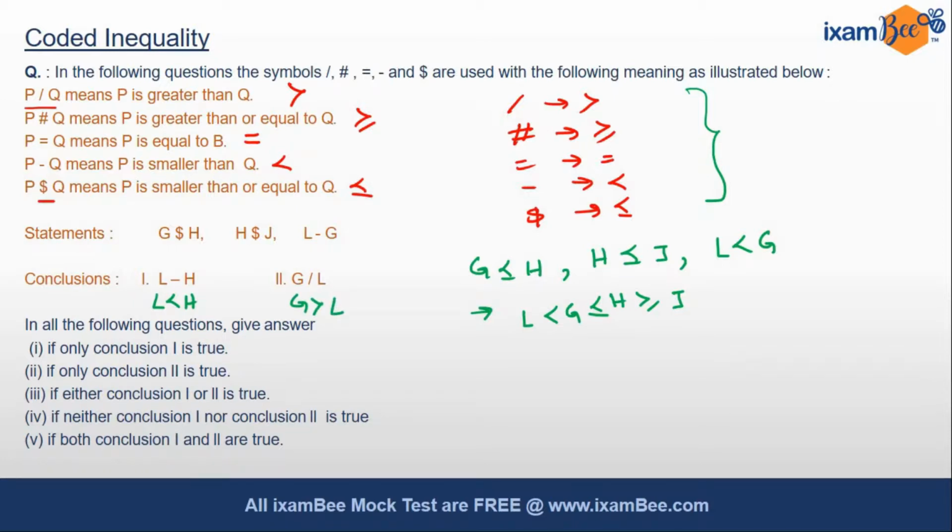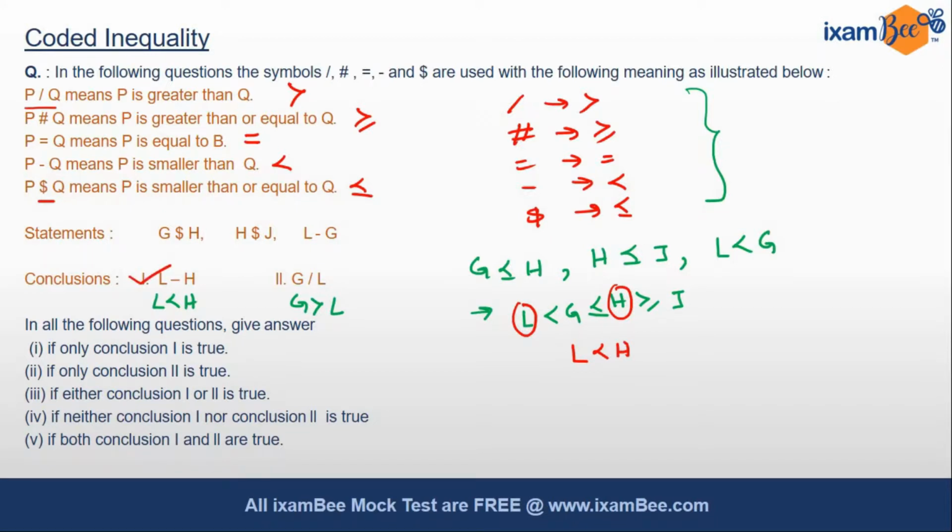So now let's try to understand the conclusions. L is less than H. So we are talking about L and we are talking about H. We have to see the symbols. The symbols are in the same direction, so that means some relationship can be established between L and H. So L will be less than H, what we conclude. So option number 1 will be correct here.